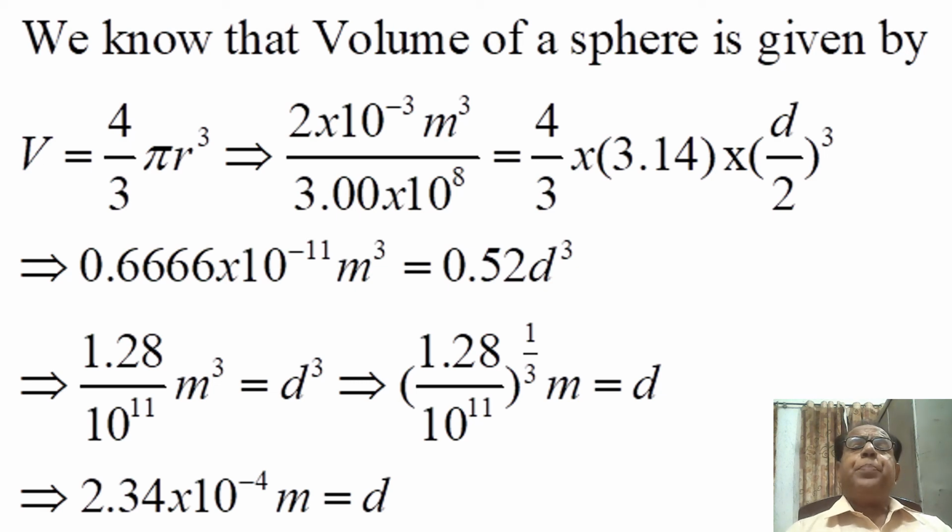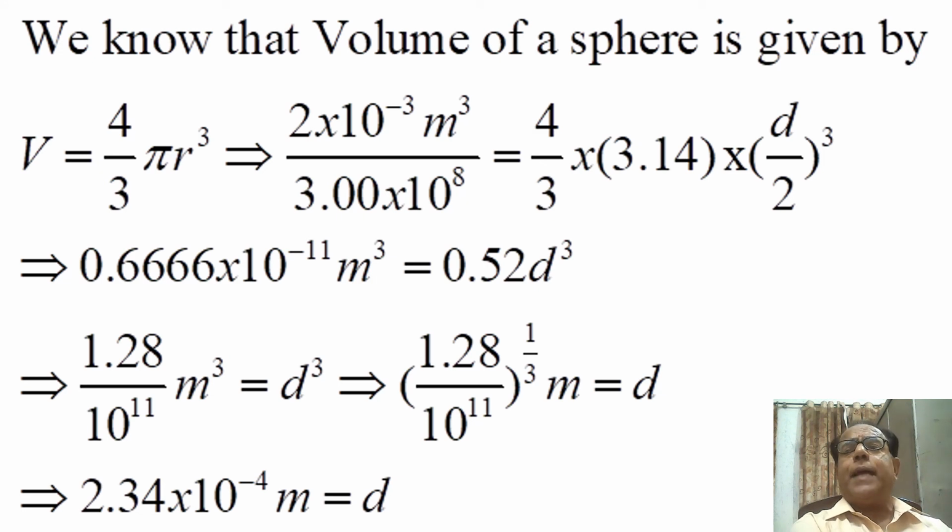In this way, m cube will be converted into simple m and d cube will be converted into simple d, while 1.28 divided by 10 raised to the power 11 will be covered by power 1 by 3. After simplification, diameter becomes equal to 2.34 into 10 raised to the power minus 4 meter, and this is the solution of our problem.